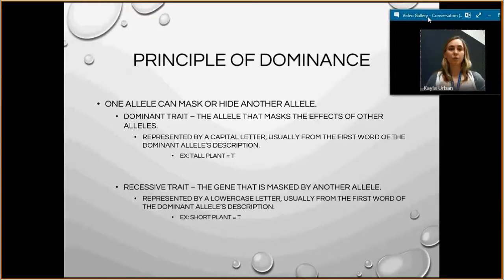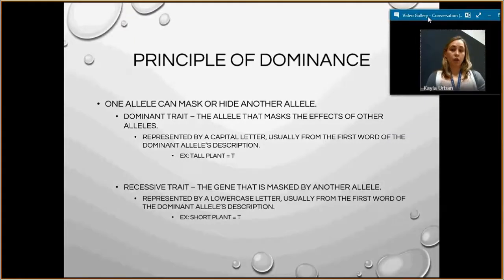And here is the principle of dominance, where one allele can mask or hide another allele. The dominant trait is the allele that masks or hides the effect of the other allele. So if you have a dominant allele, then that's going to hide the recessive. And a recessive trait is the gene that can be masked by another allele.